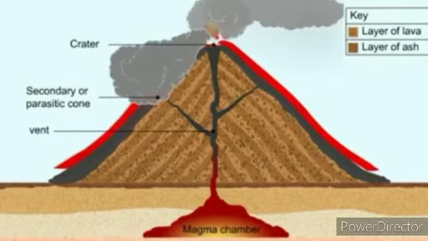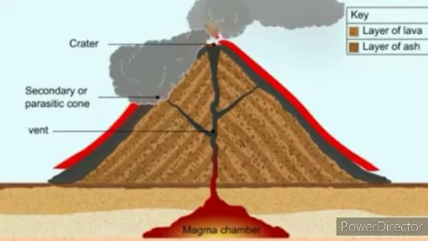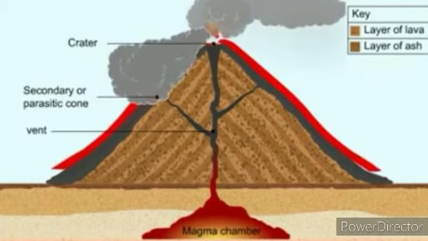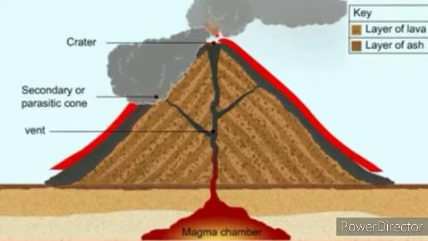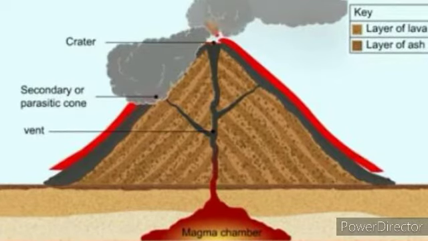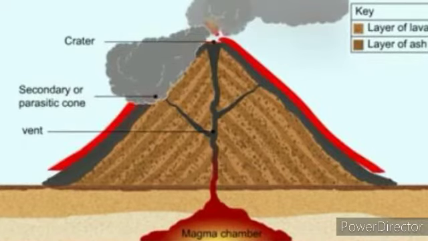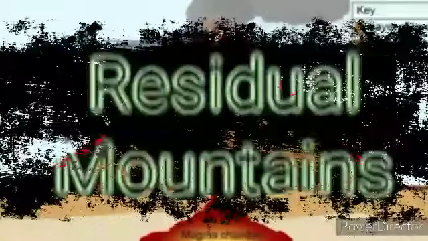Sometimes magma starts to accumulate below the surface and begins to cool off. This forces the rocks above the magma to bulge out and forms dome-shaped mountains. Mount St. Helens in the USA is an example of a dome-shaped mountain.